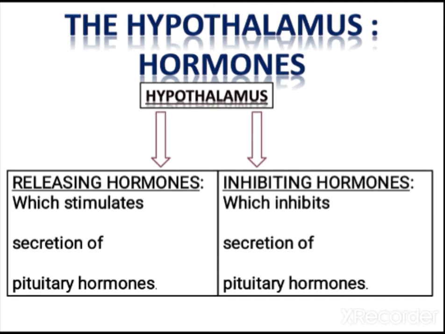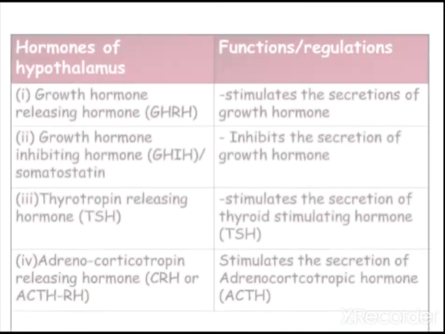Hypothalamic hormones are releasing hormones or inhibiting hormones. Releasing hormones stimulate the secretion of pituitary hormones. Inhibiting hormones inhibit the secretion of pituitary hormones.